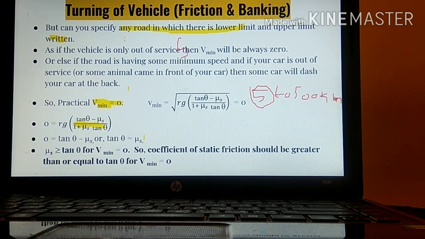So over here we get a very important condition, that the coefficient of static friction should always be greater than or equal to tan theta. The coefficient of static friction's value should always be greater than or equal to tan theta for the vehicle to travel with speed 0. For V min equal to 0, for the velocity of this vehicle to be 0, this condition should be satisfied. That is, the coefficient of static friction should always be greater than or equal to tan theta.